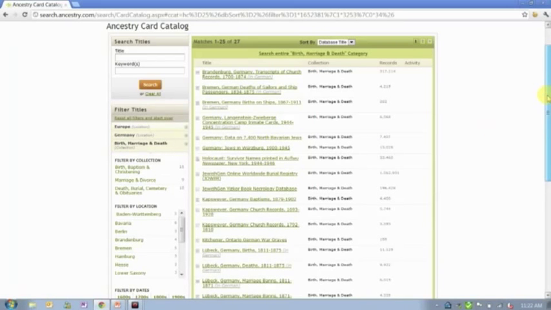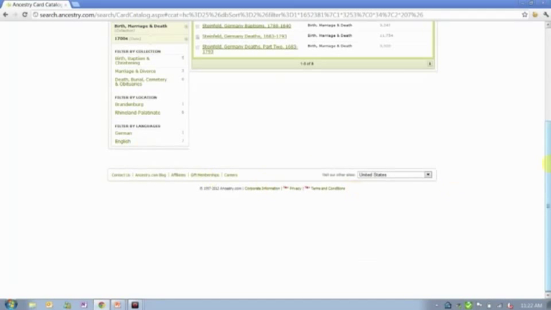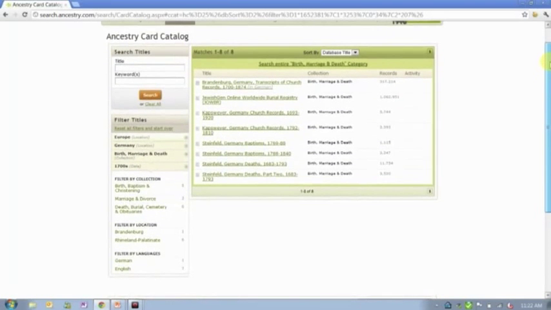And maybe if I wanted to get even more specific, if that list was larger, I could come down here and say, you know what, really I'm just interested in records from the 1700s out of Germany. And now I've gone from 1,694 German databases down to 8.